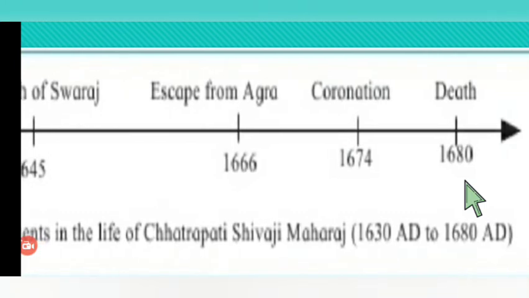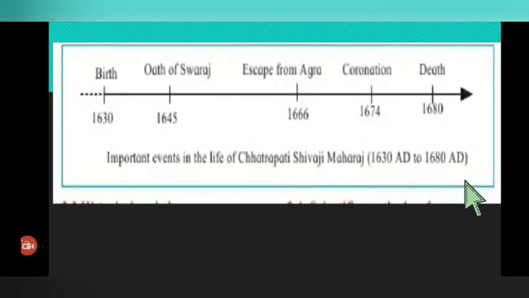The same way we can represent the important events of a person's life. At the beginning you put no arrow mark, just start with a dot. We start with a point and continue the line, and the arrow mark shows it is going that side, and here this event ended with his death in 1680.